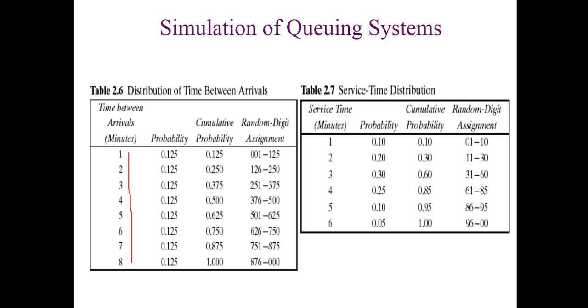So the values are 1 to 8 minutes, and the probability is the same for each. But for service time it is already given: the minimum service time is 1 and the maximum is 6, and they have different probabilities.